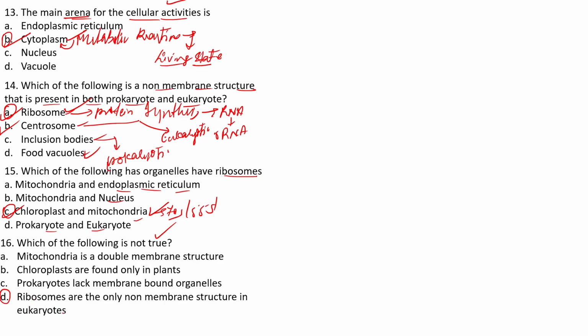This is not a true statement, because apart from ribosomes, you also find centrosomes, right? So even you find centrosomes in the eukaryotes, which are also non-membranous structures, which mainly help the cell for cell division, right? Let's remember this important point. So hence the right answer we are having is D. D is our right answer. Yeah, moving on.